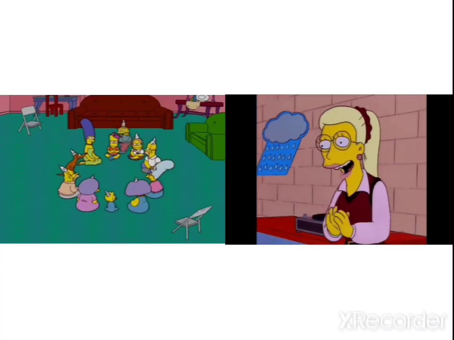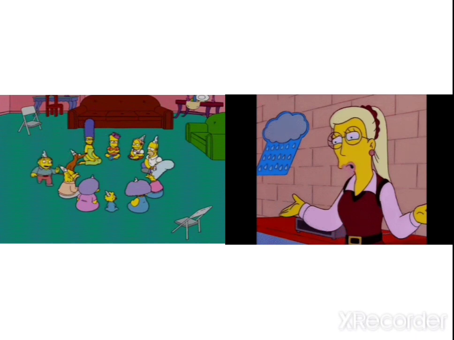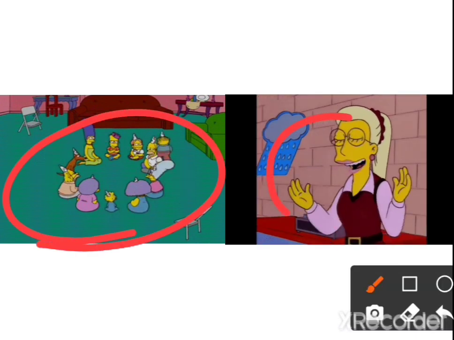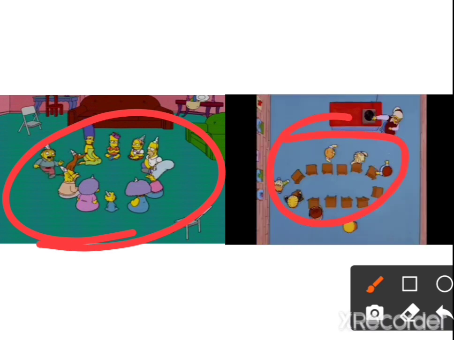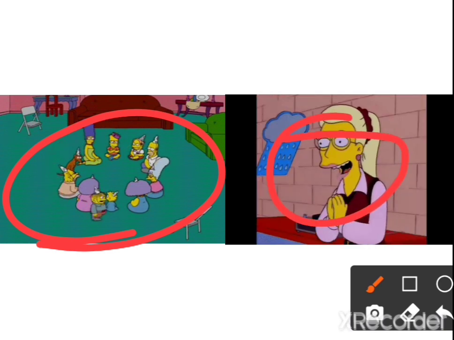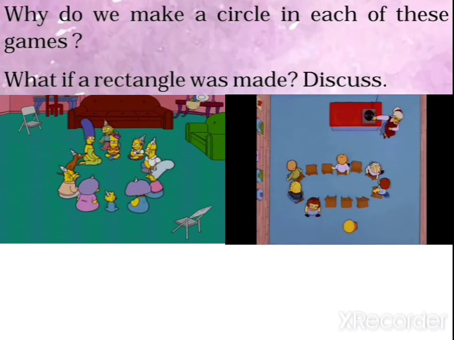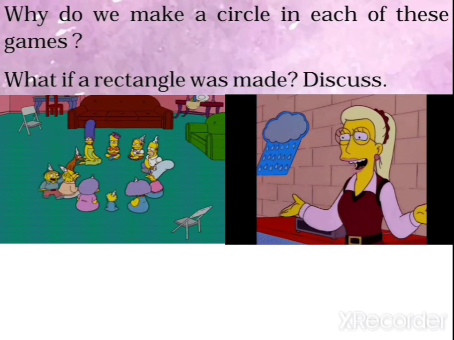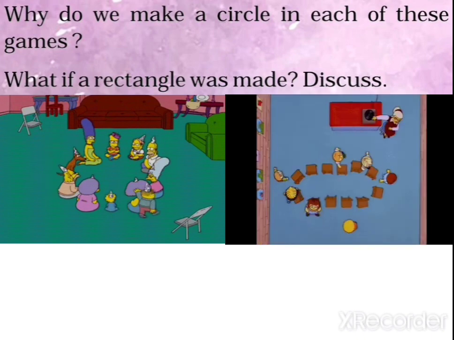From this image, you can see which game this is. Which game is this and which game is this? This is passing a handkerchief and this is musical chair. Let's see the question. Why do we make a circle in each of these games? What if a rectangle was made?